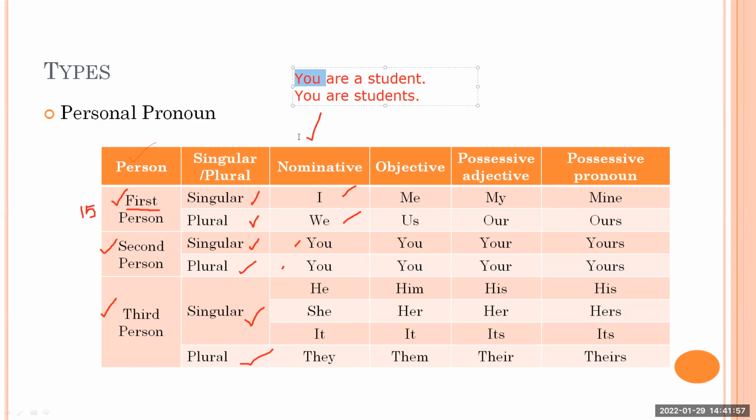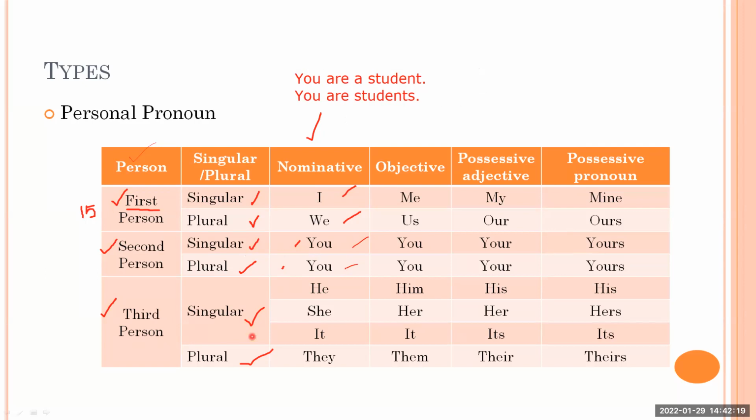Singular, yes, Prajnesh. And the second you is plural, because we come to know student is singular here, so you is singular here. Students are plural here, so you is plural here. Like that only we understand. From you alone we cannot understand whether it is singular or plural. This way we have second person singular you, second person plural you.